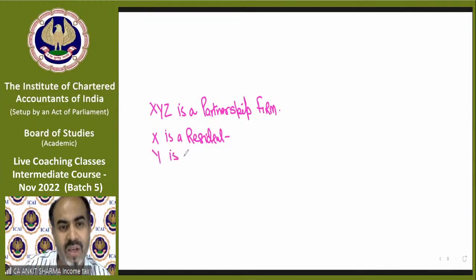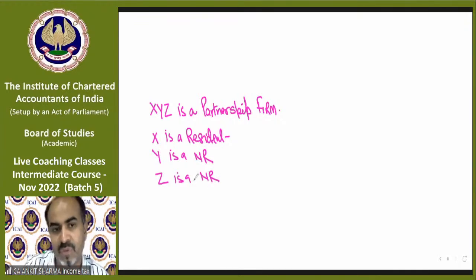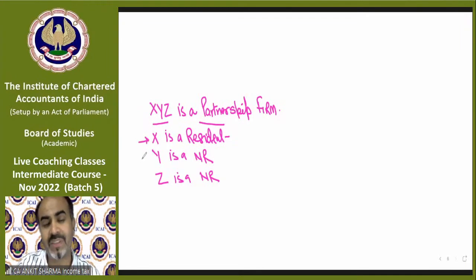Y is a non-resident. And Z is a non-resident. So we have 3 partners, X, Y, Z, and XYZ is the partnership firm, of course. I am giving you the status of their partners. X is a resident, Y is a non-resident, and Z is a non-resident. You have to tell me the residential status